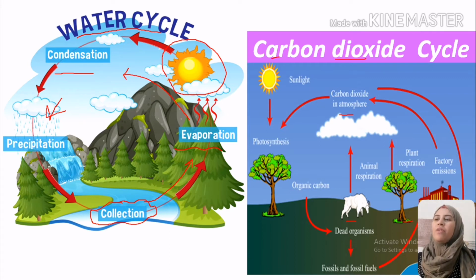Carbon dioxide will go into the atmosphere. By entering the atmosphere, the carbon dioxide will be reused in the photosynthesis process, where we convert the carbon dioxide into oxygen.